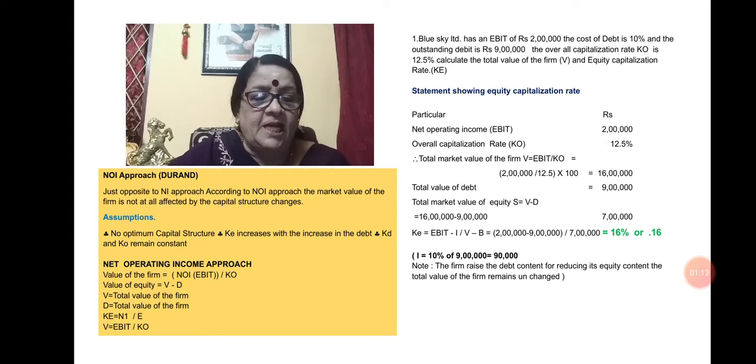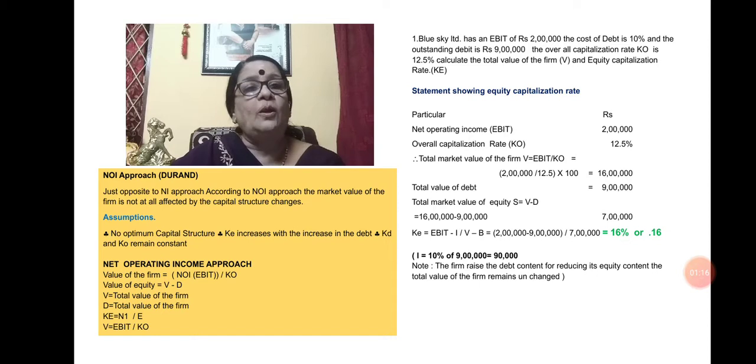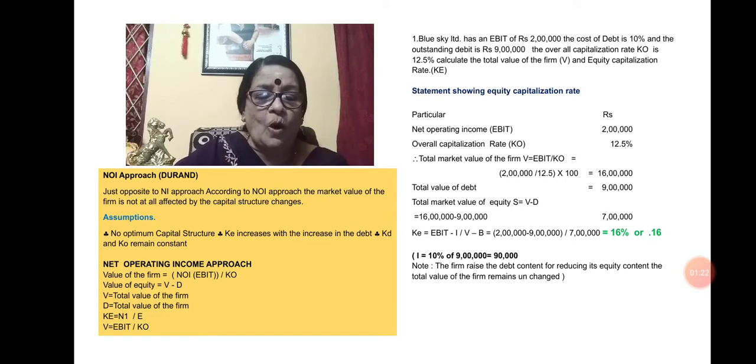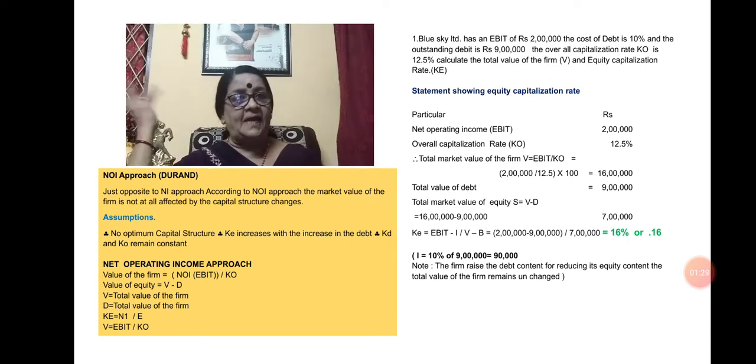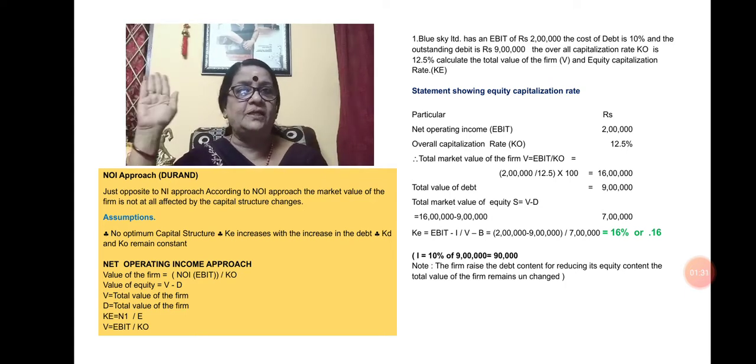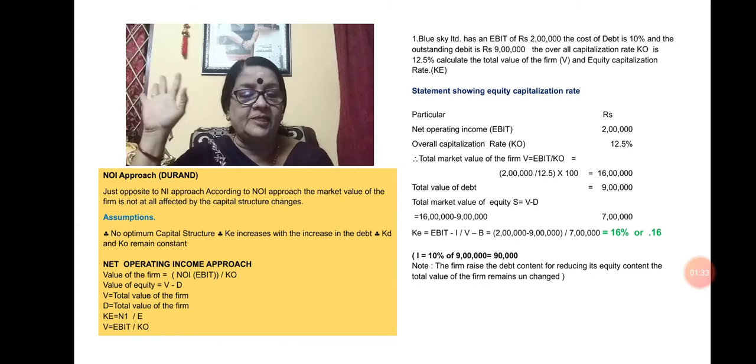Once again, under this approach, the market value of the firm is not at all affected by the change in the capital structure of the firm. According to this, there is no optimum capital structure at all. In the other theory, that is the net income approach, there is always an optimum capital structure.